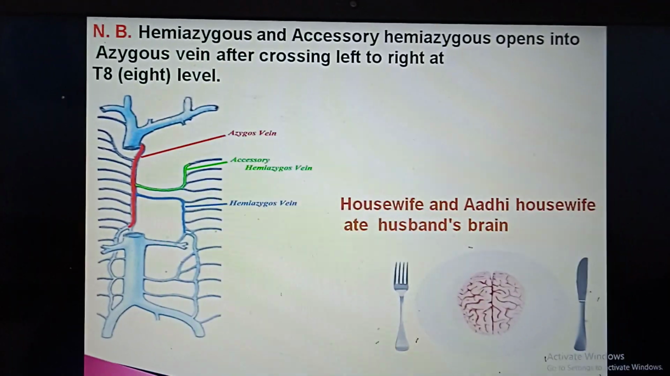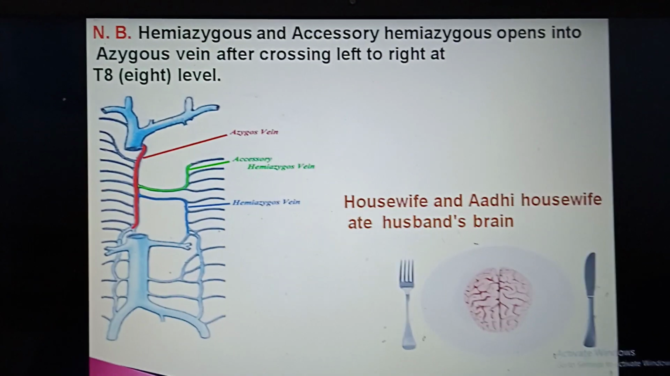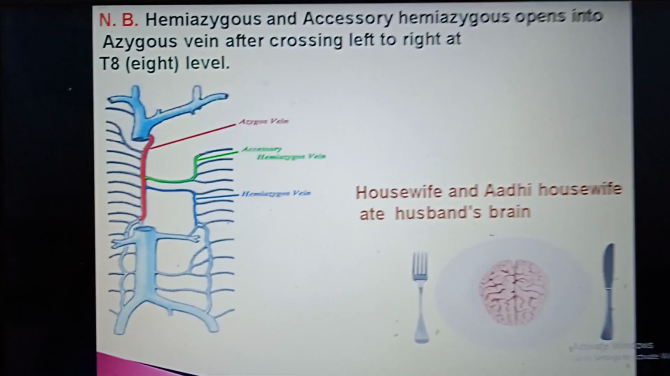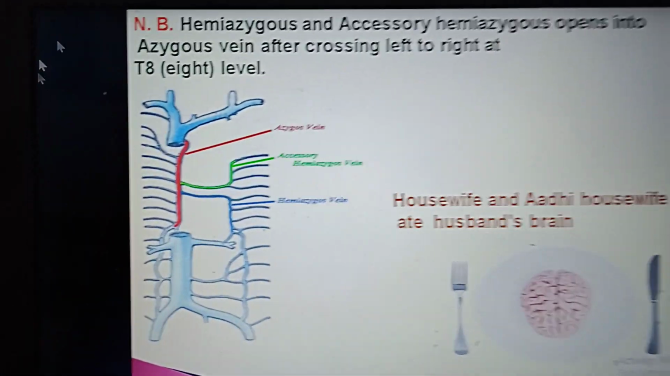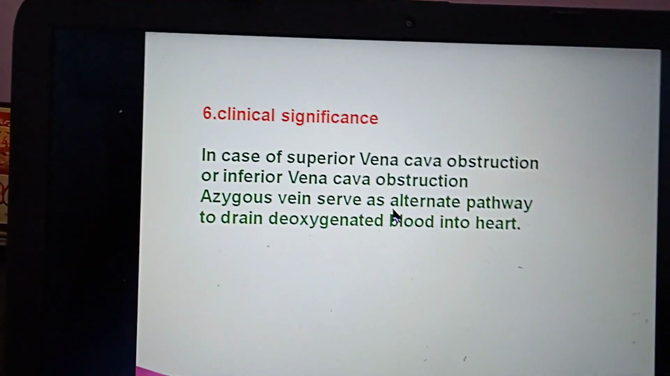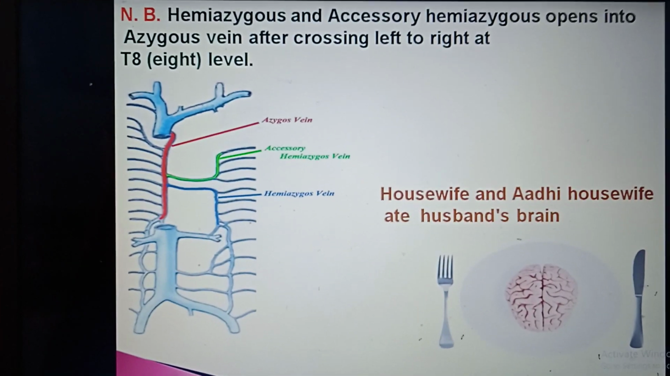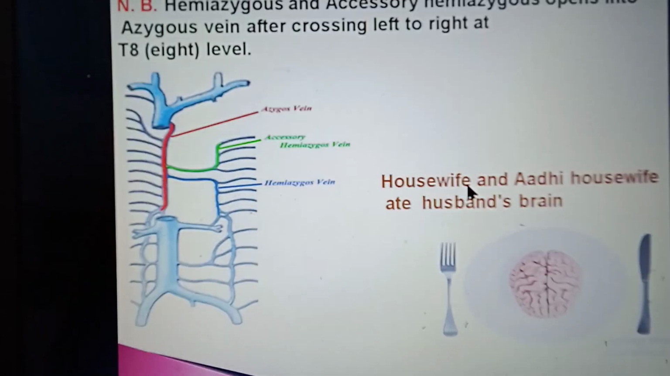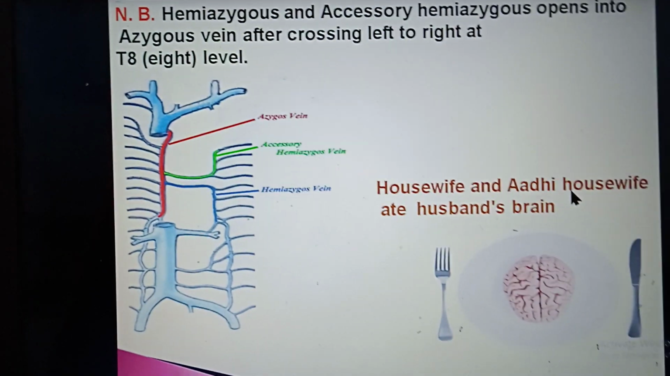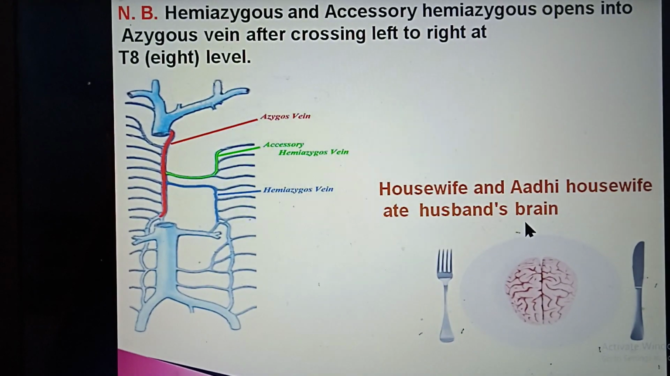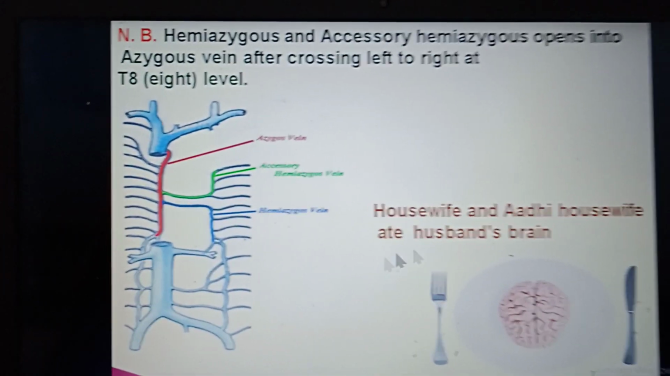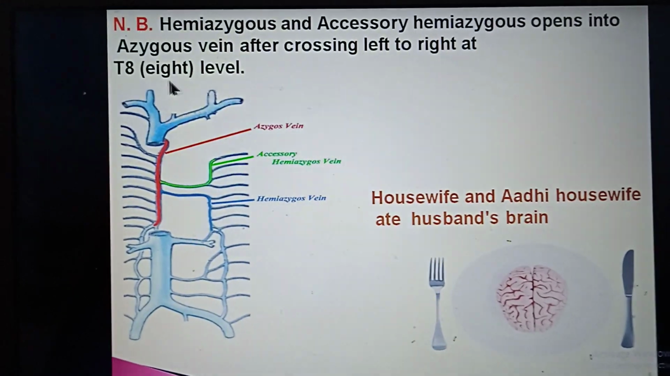And what is written on this page? The hemiazygous and accessory hemiazygous open into the azygous vein after crossing from left to right at the T8 level. This is very important: at the T8 level it crosses. How can we relate it to the husband? Husband, his housewife, that is hemiazygous, and Adhi housewife, accessory hemiazygous. 8, husband's brain: apne husband brain 8, that is the T8 level.